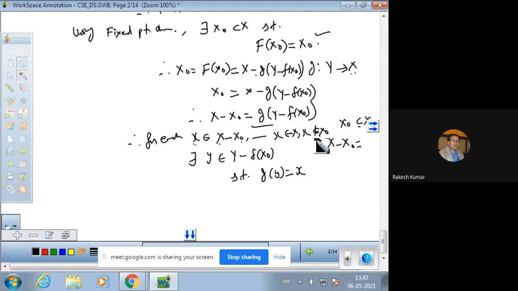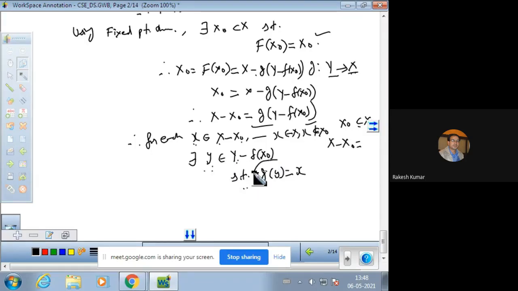So x belongs to codomain and its pre-image comes from y. So this is the pre-image and it belongs to this set y, that is y minus f of x naught, y in Y but not in f of x naught.